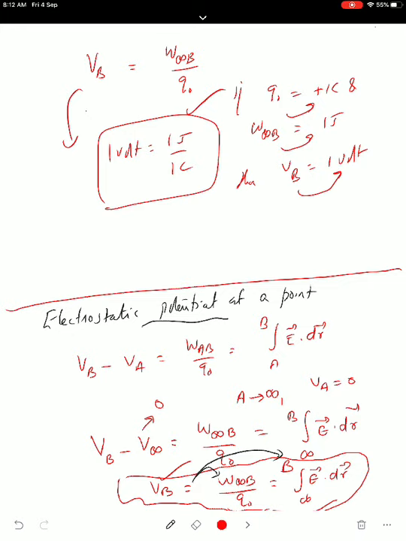Okay, fine. Is potential a vector or scalar? Why? It's work done, it's a dot product, and work done is a scalar. This was a board question: what is the physical quantity represented by the unit joule per coulomb, and is it a vector or scalar? This was a 1 mark question. I think you can recognize what it is. Joule per coulomb is potential, or you can also write potential difference, no problem.